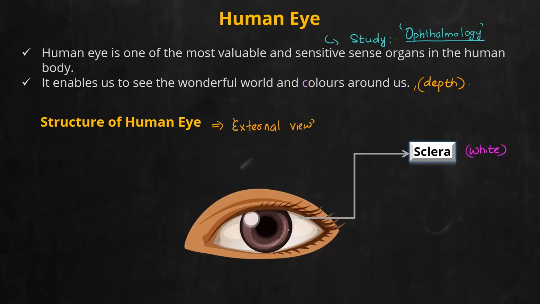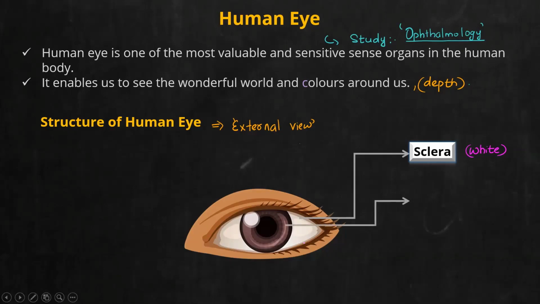Next to sclera, you can see a colored portion. And here, tell me, what is the color of this person's eye? Brown. Yeah. So we'll say this person has brown eyes. And when I say brown, I will focus on this particular region.